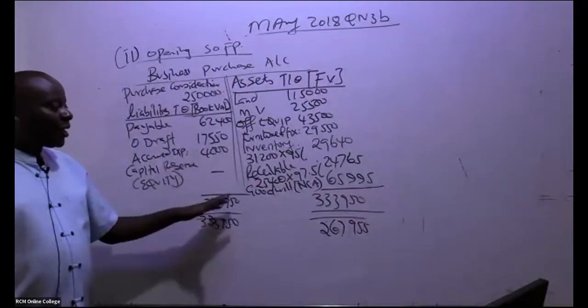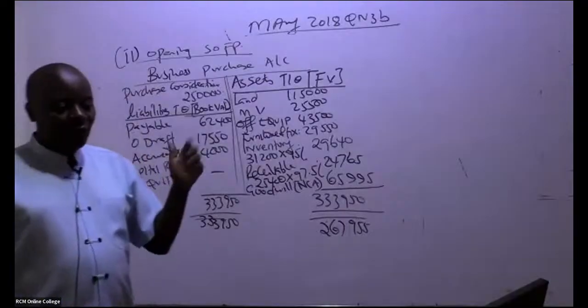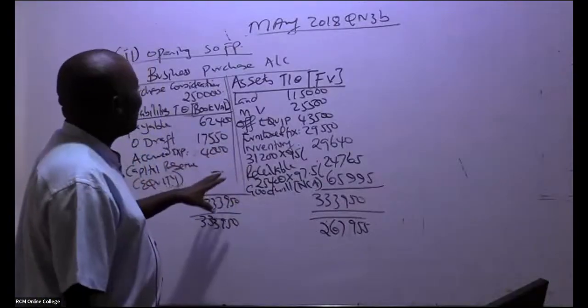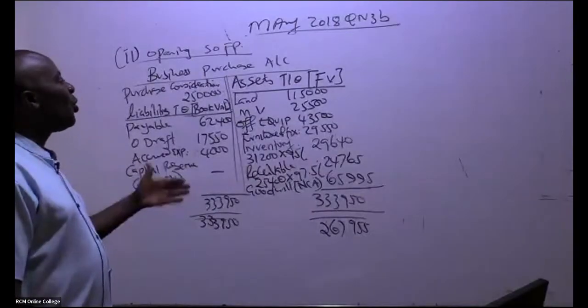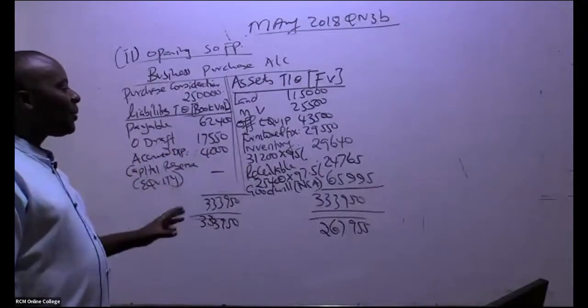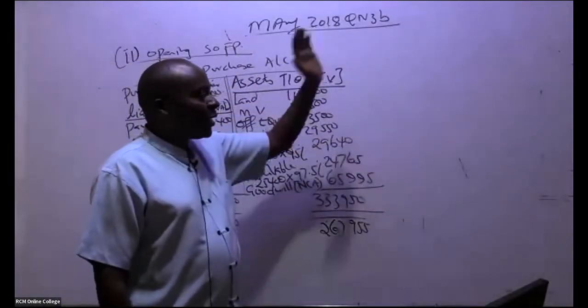So basically, I do this to get goodwill or capital reserve for my statement of financial position. So this account is not a must. In an exam, don't do it, because you don't have the time. When you are arranging, when it comes to goodwill, tell the examiner to go and work that figure out.